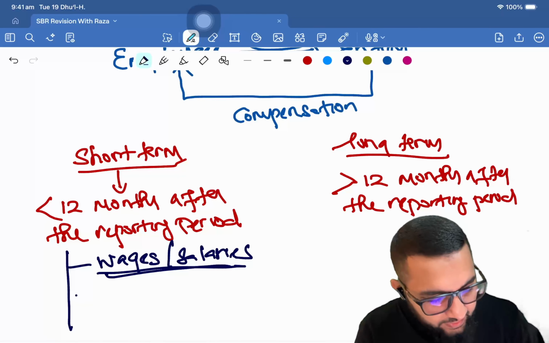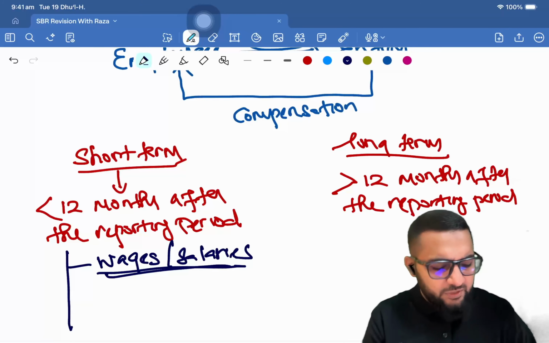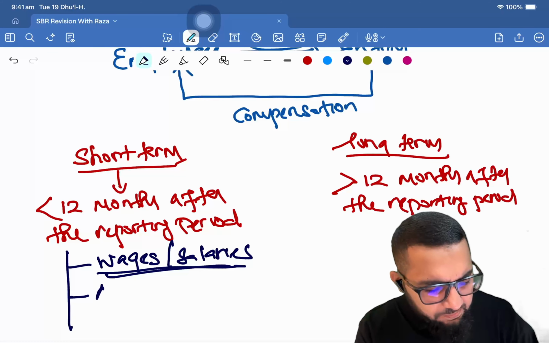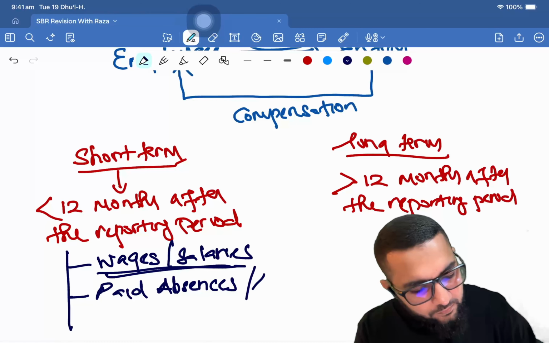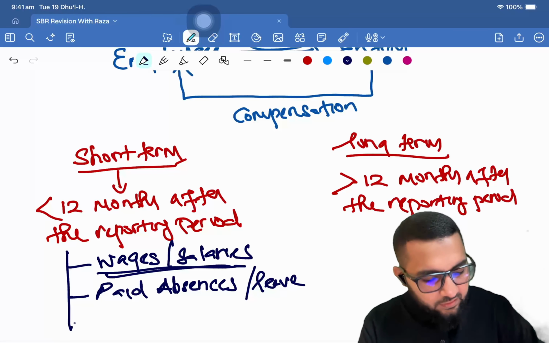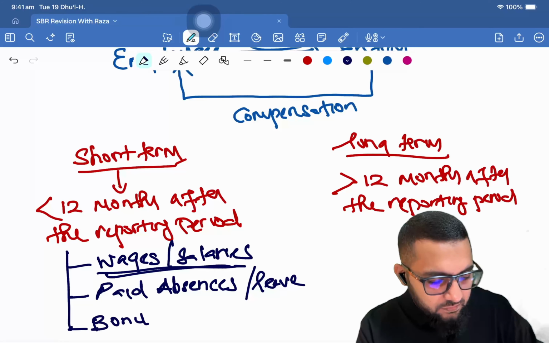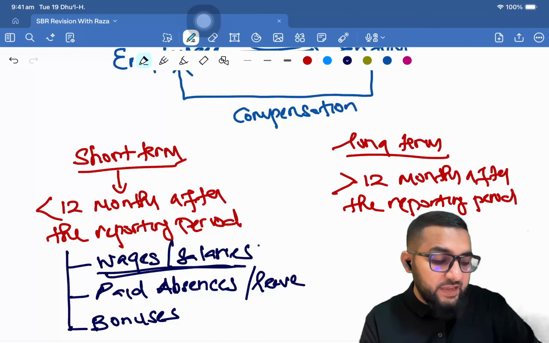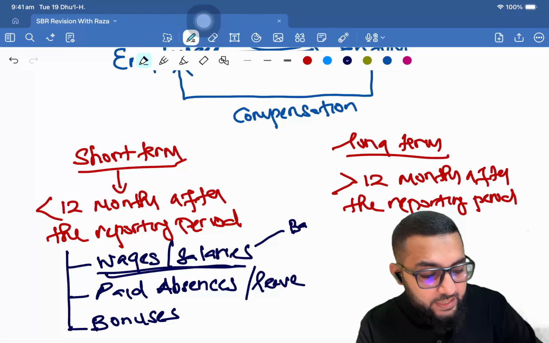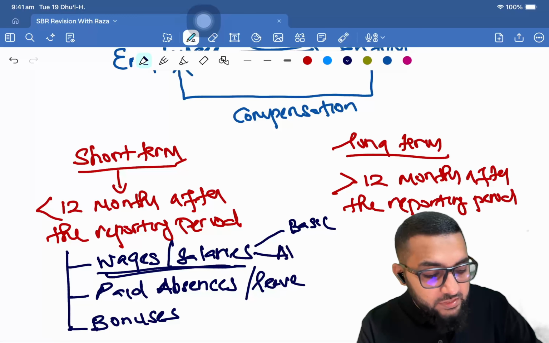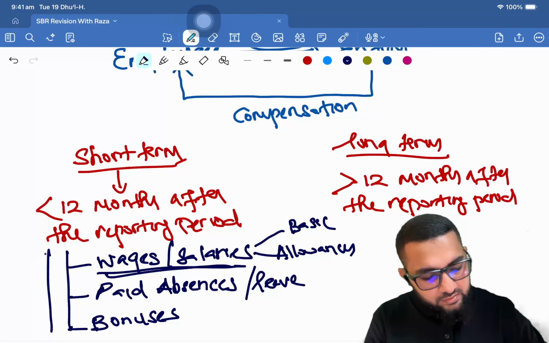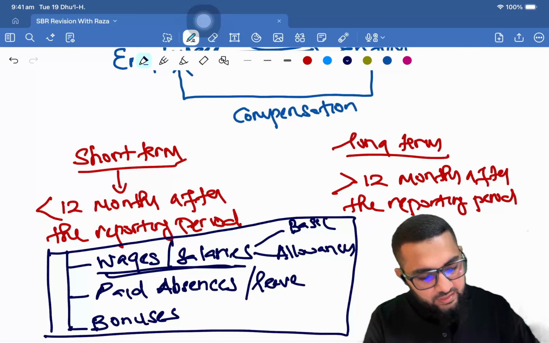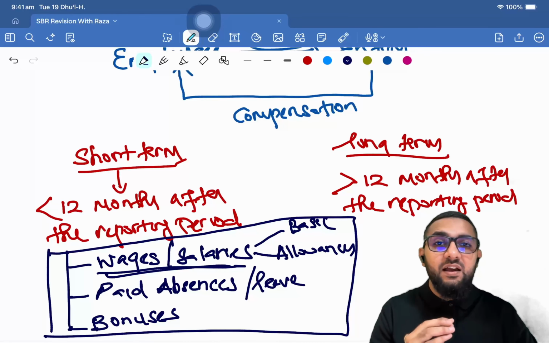But apart from this, there are other benefits that are provided as well, such as paid absences or paid leave that we call, right? Paid leave, bonuses, right? Now, wages and salaries can take different forms. It can be basic salary, it can have allowances. Okay, so this is what short-term employee benefits are. Why? Because these benefits are provided within 12 months.